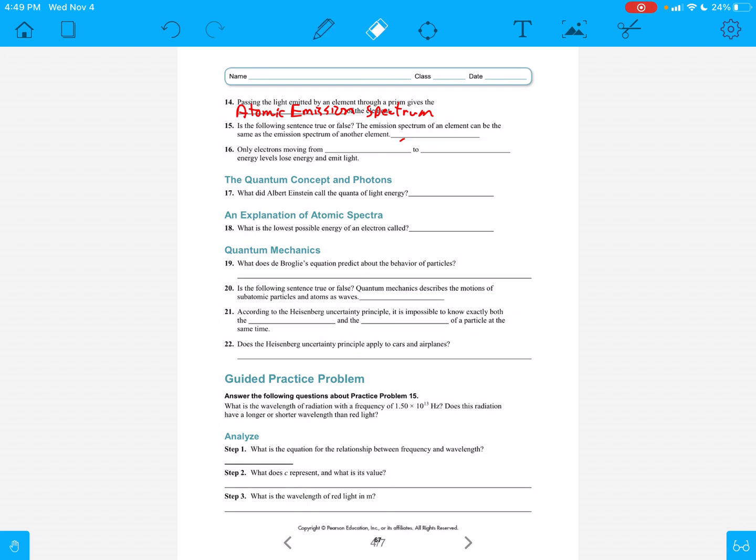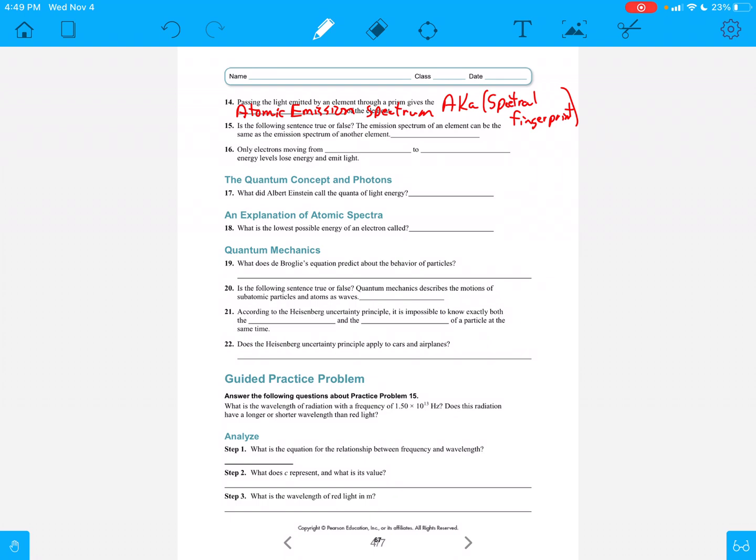Or what I called it in the last video, I call this, aka, spectral fingerprint. So I think of it as the spectral fingerprint.